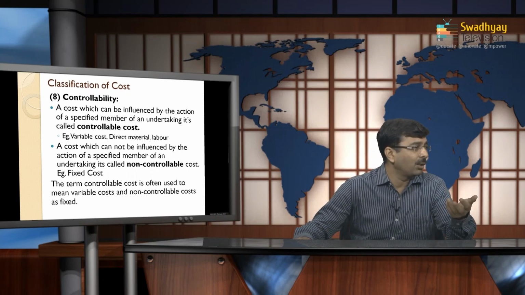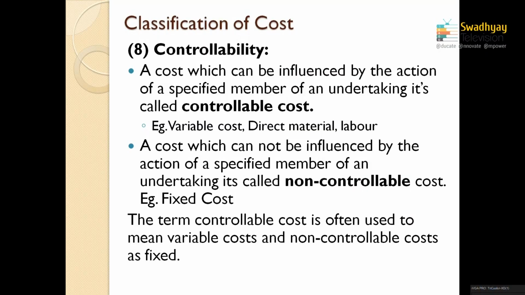And the other one is non-controllable cost. A non-controllable cost means it is not influenced by any actions or any unit. Generally a fixed cost is a non-controllable cost. Suppose you have already installed machinery in your premises.